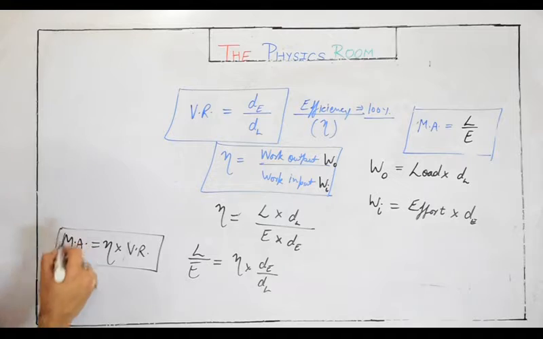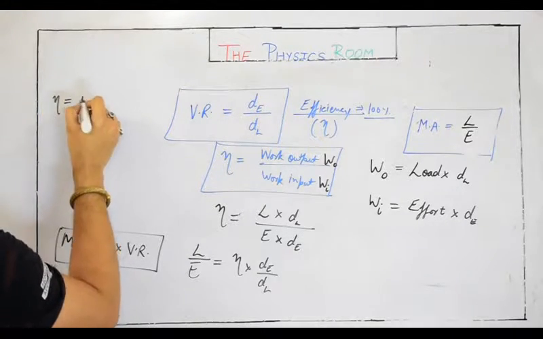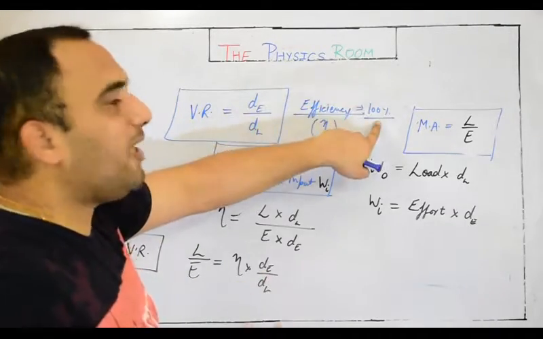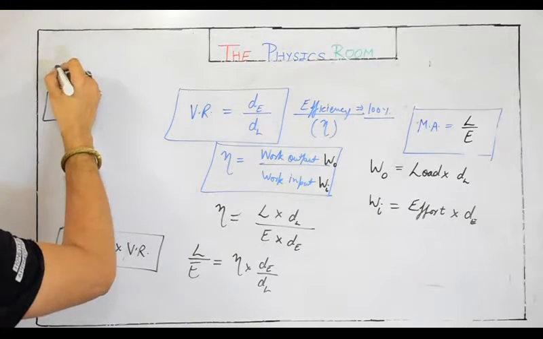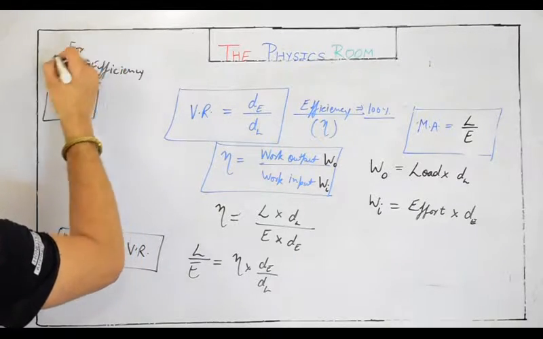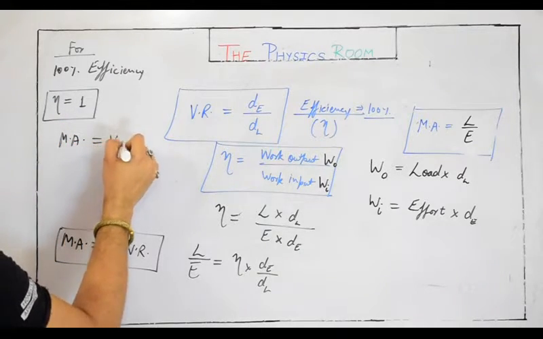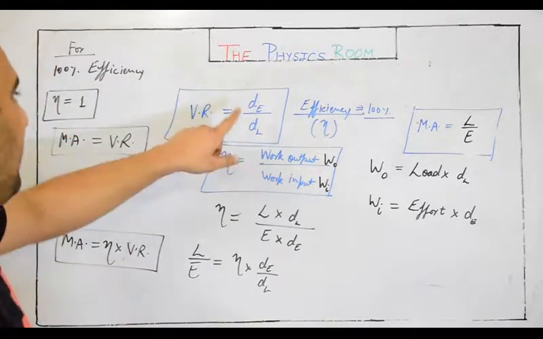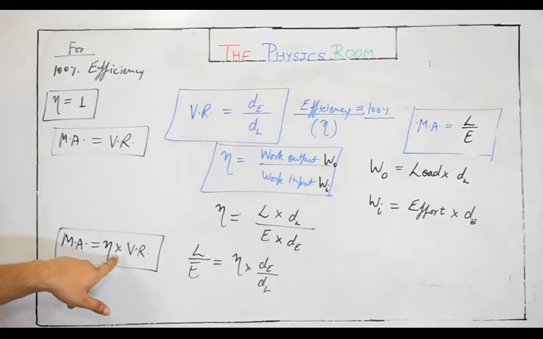Now if we are talking about a 100% efficient machine, eta would be 1 by ratio, or efficiency in percentage would be 100. So for 100% efficiency, eta would be 1. At that time, mechanical advantage is mathematically equal to velocity ratio. That's why in the formula we were getting dE by dL as mechanical advantage. So the original relation is mechanical advantage equals eta into velocity ratio.